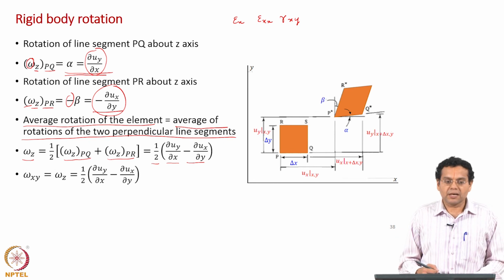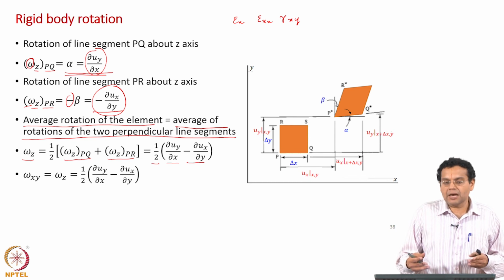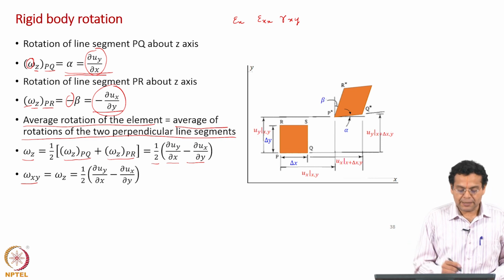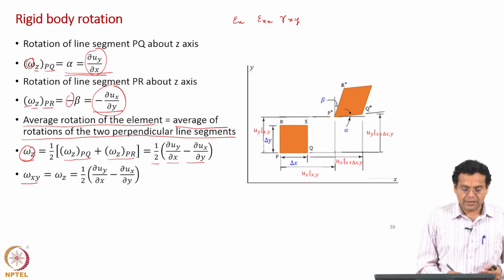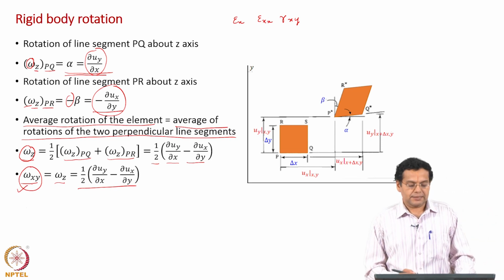What is the alternate way? Rotation in the xy plane. So that every term will have two subscripts. This tells you rotation about the z axis; the equivalent way is rotation in the xy plane. So, omega xy is equal to omega z. This is the nomenclature which we will use, of course, equal to the right hand side expression.